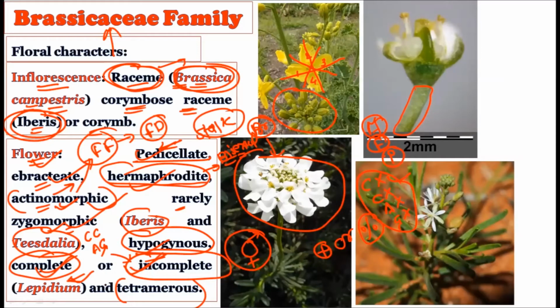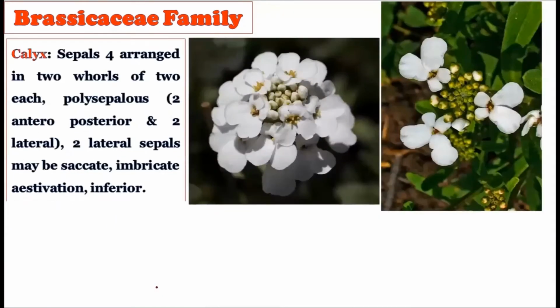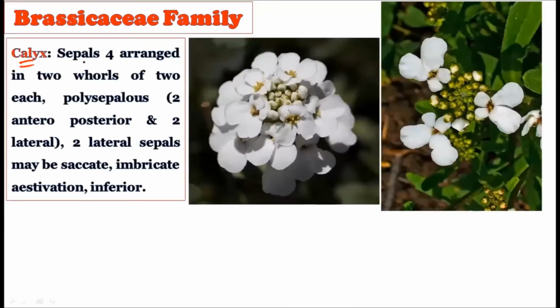Incomplete, sometimes incomplete, and tetramerous in nature. All right. Now consider, see how the calyx is there. See, the sepals are four. How many sepals are there? Sepals are four. Below this corolla, you will have the calyx, and the sepals are four in number, arranged in two whorls of two each. See, a 2+2 arrangement is there.